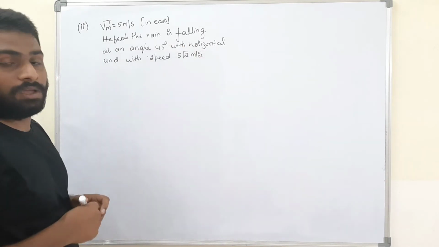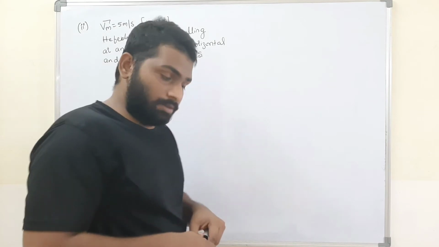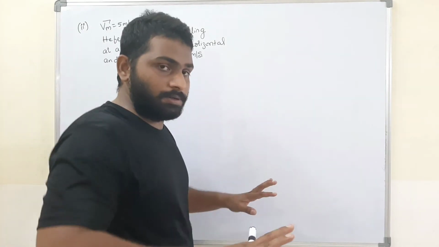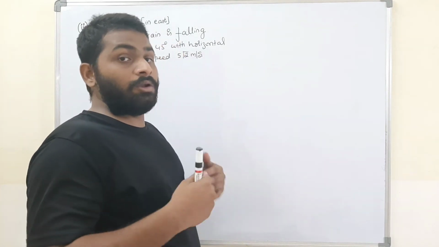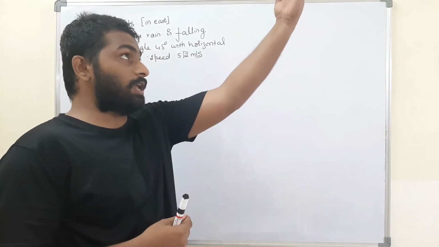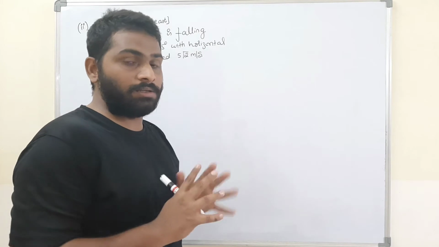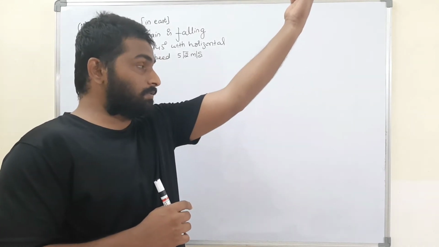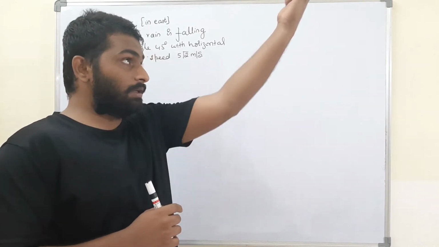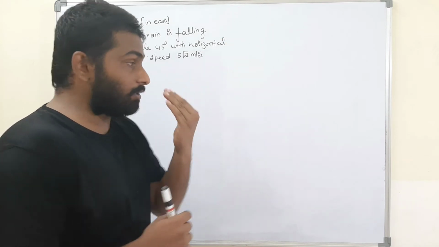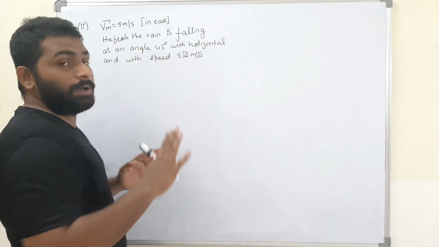What is the meaning of it? Say me, what's the meaning of it? The man is moving with a speed of 5 meters per second. Okay, well and good. And he is feeling as if the rain is falling at an angle of 45 degrees. Exactly right. Now what's the magnitude of the rain he is feeling? He is feeling as if the rain is falling with a speed of 5 root 2 meters per second.